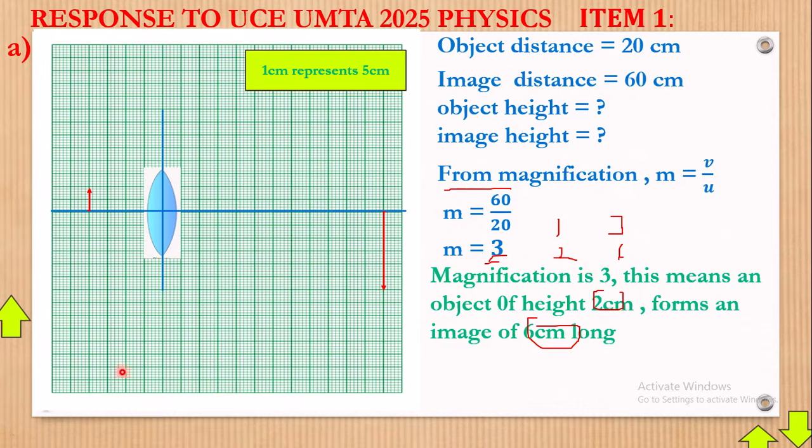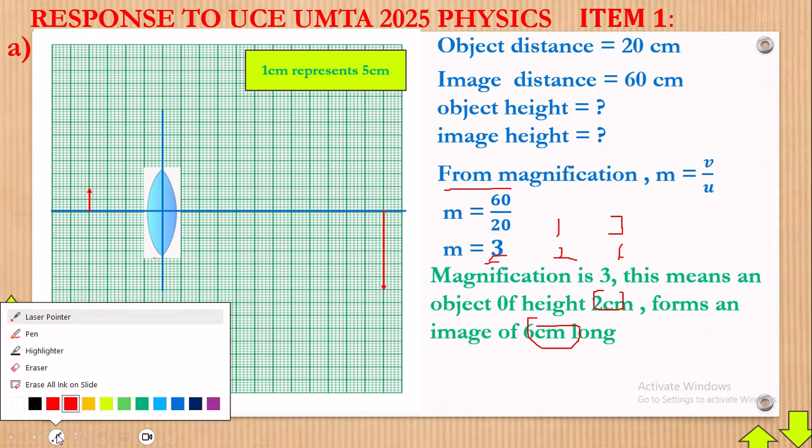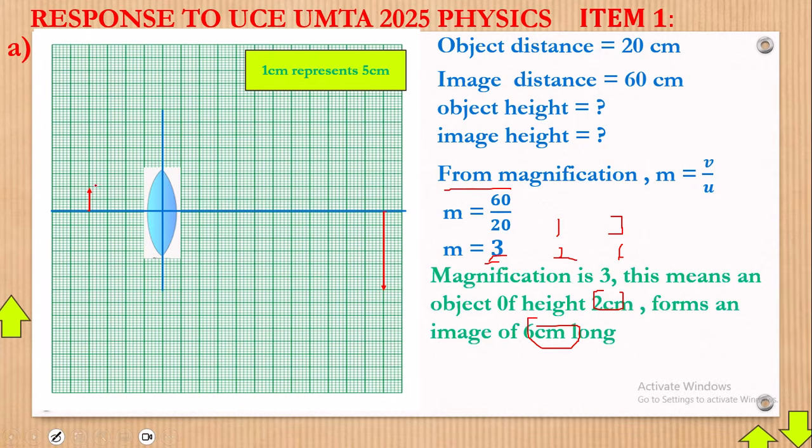Okay. Now after that, I told you that we must get a ray which is incident right there, and one which goes to the bottom part of the image. The part where it cuts the principal axis becomes the focal point, or the principal focus.